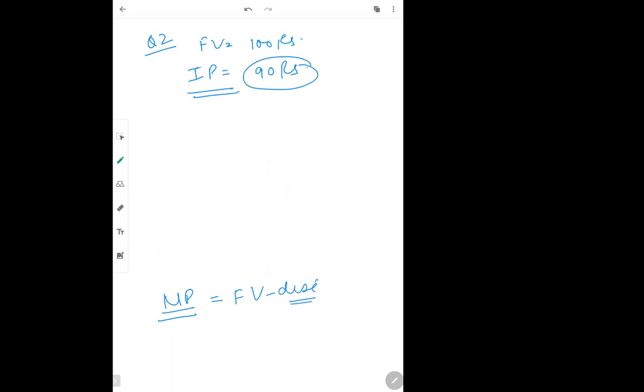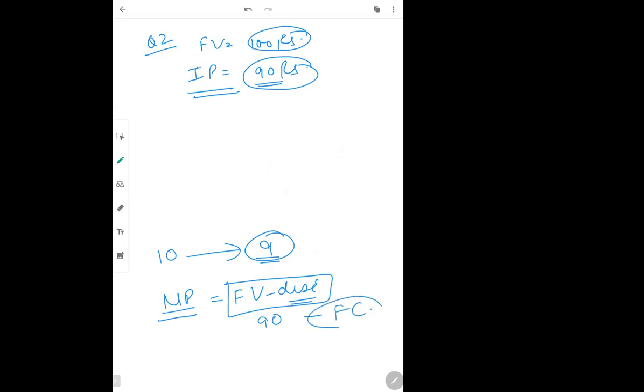Something which was of 100 rupees is being issued at 90, so it is issued at a discount. They have directly given face value minus discount. So this is 90 minus flotation cost. Now flotation cost is not there in the question, so my NP becomes 90 directly.